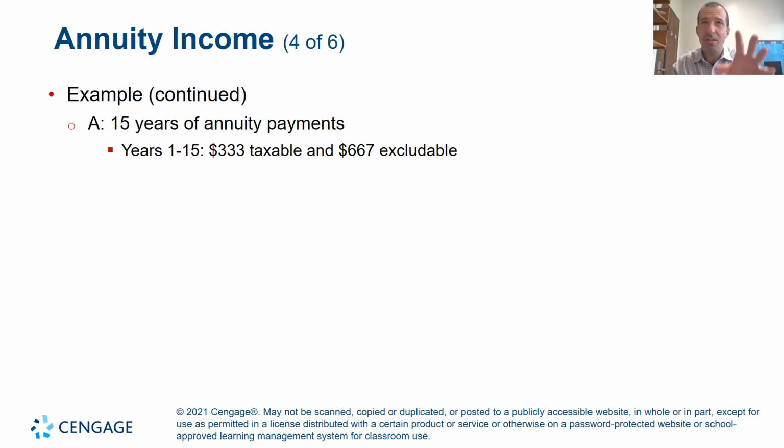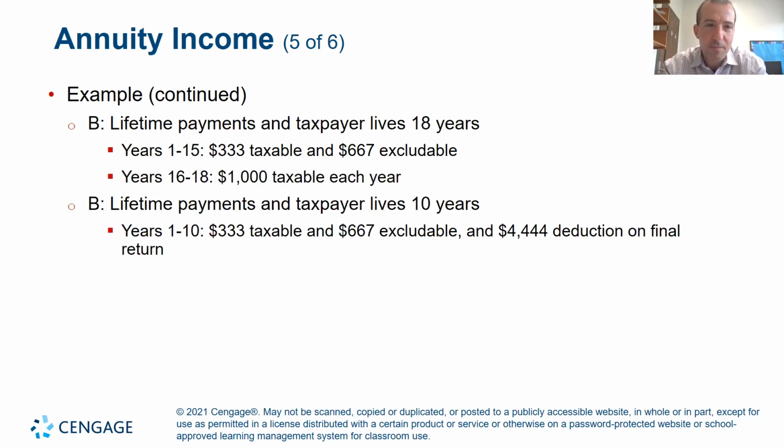And that's because you invested a significant portion in the cash flow that you're receiving. The $667 is pretty much your principal that you're getting back, right? So you're not going to get taxed on that. You're only going to pay tax on the $333, which is your expected return on that investment. Now, what happens if the taxpayer outlives the 15 years? Well, if that happens, then in years 1 through 15, the taxpayer will exclude the $667 and only report $333 of income. However, in the years after year 15, the taxpayer will report the full amount received as income in the gross income formula.